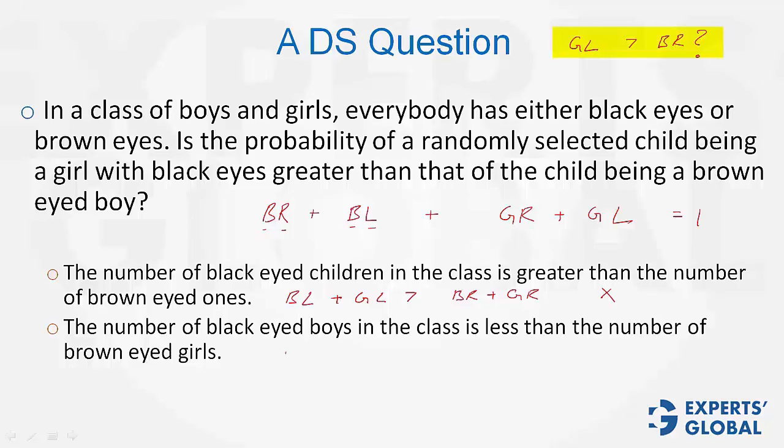Look at statement 2. It says black-eyed boys, so BL is less than GR. Again, this is too little information to answer the question, to say anything about what the question is asking. So alone, statement 2 is also not sufficient.